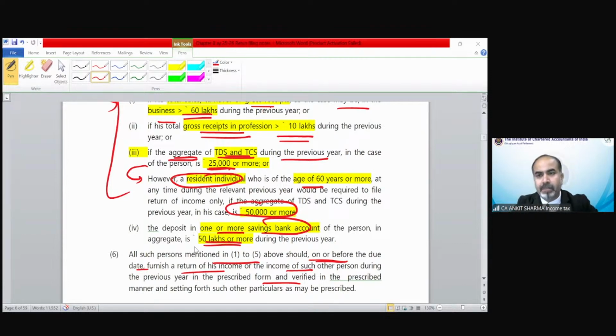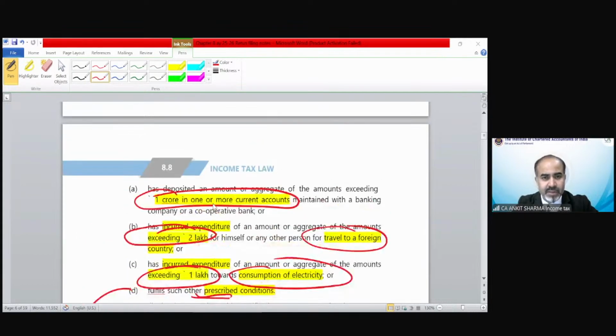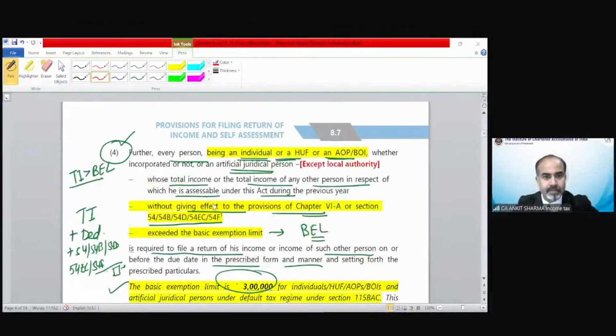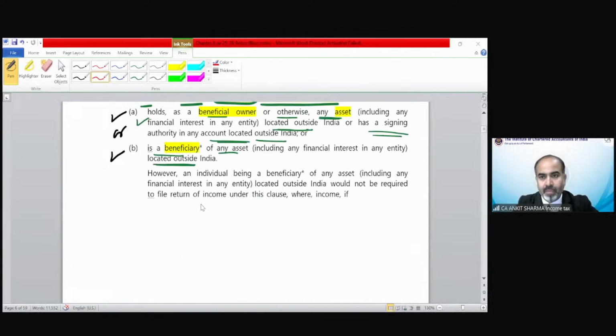Nanda is asking, in compulsory filing, however, an individual, what is an individual? Let's see. However, an individual being a beneficiary of an asset located outside India would not be required to file a return of income under this clause.